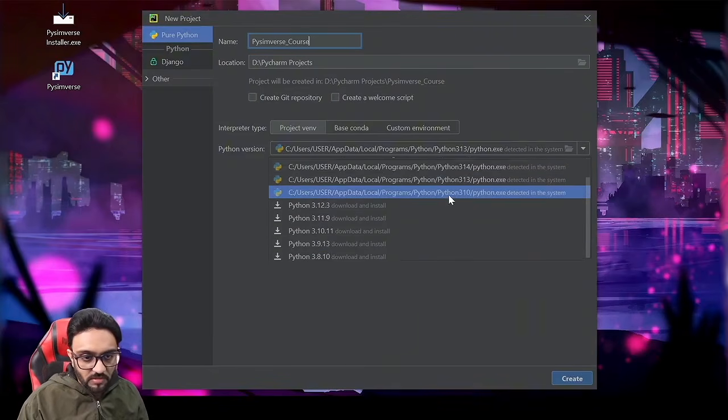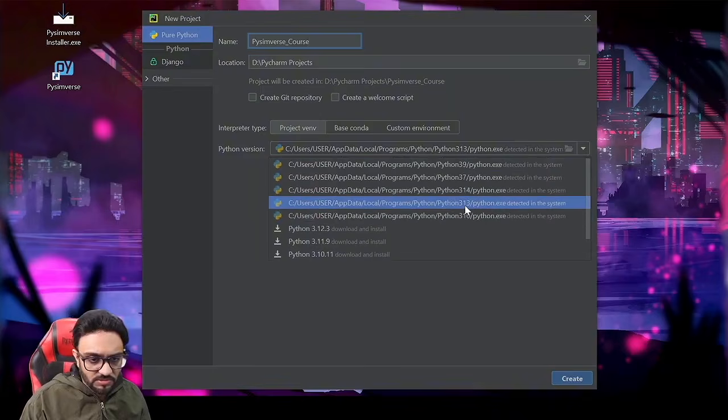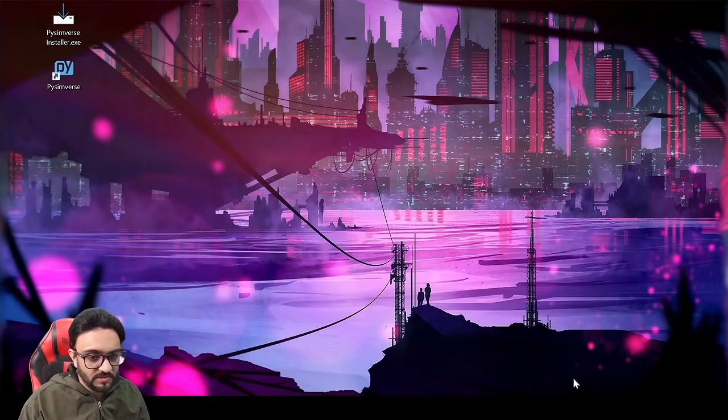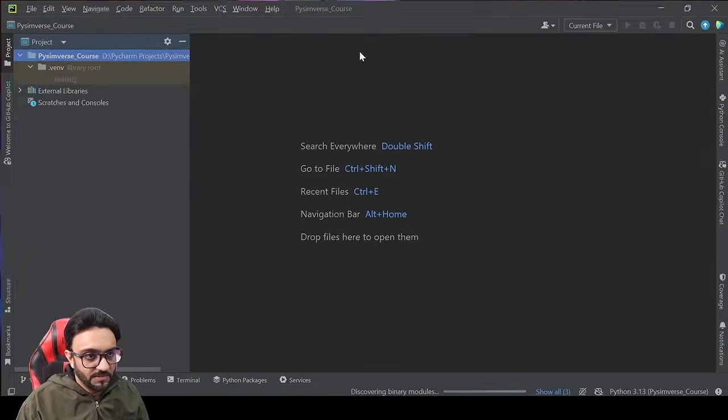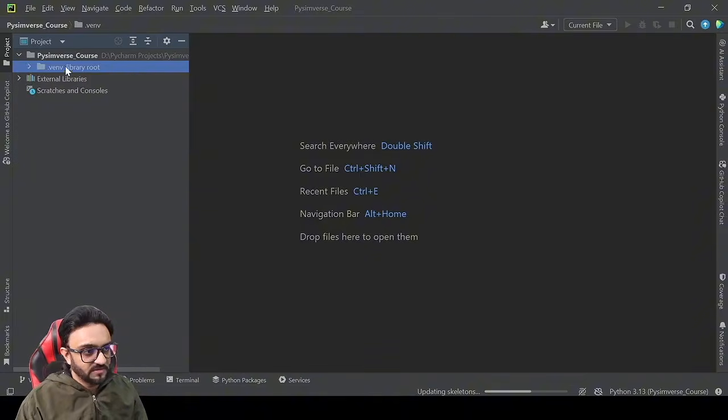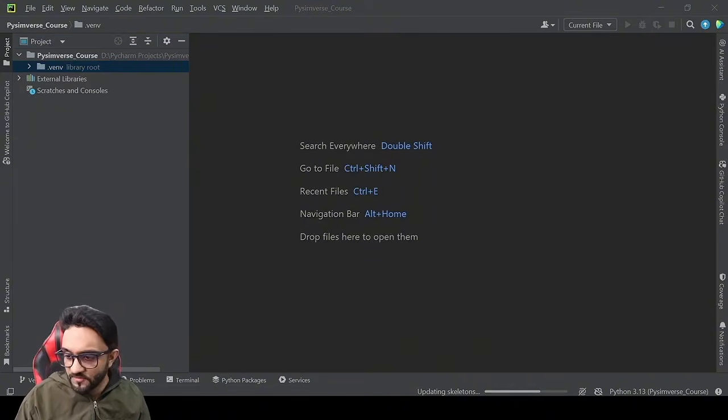But as I mentioned, we are going to use 3.13, so that is what we are going to select, and based on this, we are going to create our virtual environment. There you go, our course project has been created, Pyimverse course, and .env is basically our virtual environment